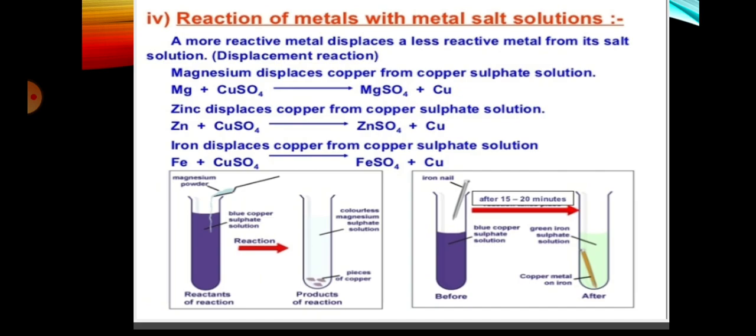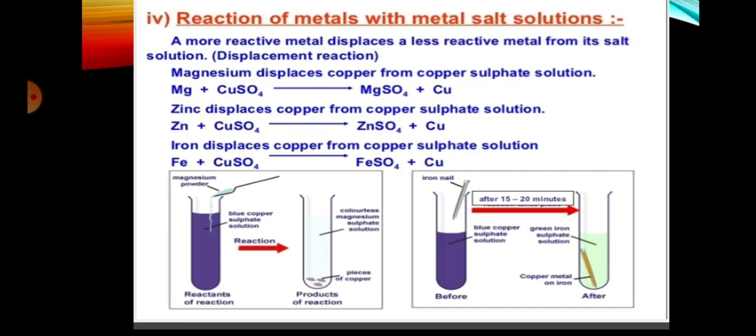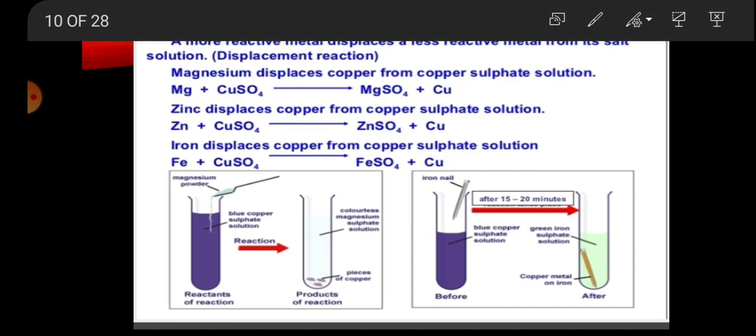Next is reaction of metal with metal salt solution. A more reactive metal displaces a less reactive metal from the salt solution. It is like a displacement reaction. Like magnesium is more reactive than copper, so it displaces it, giving MgSO4 plus copper. Zinc is more reactive than copper, so it displaces the copper.